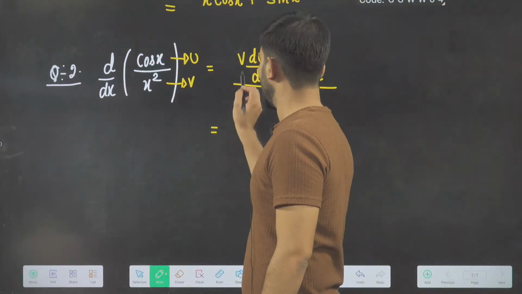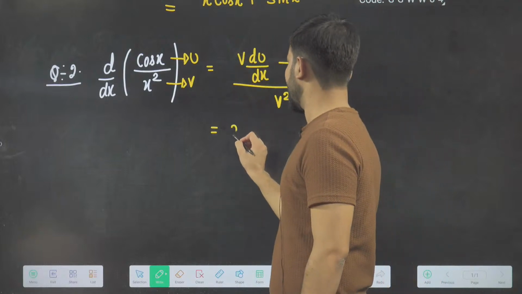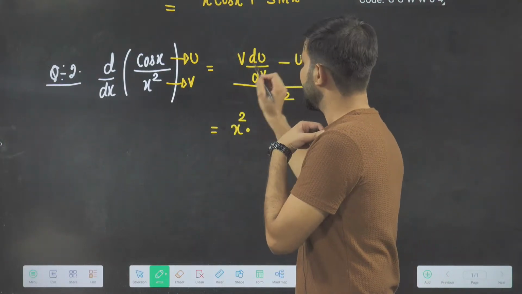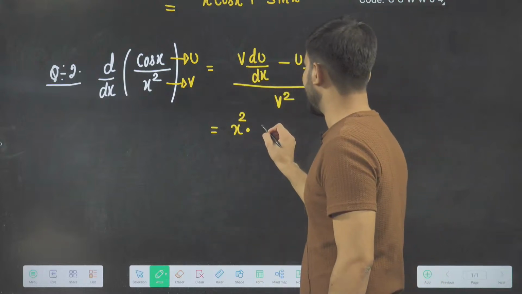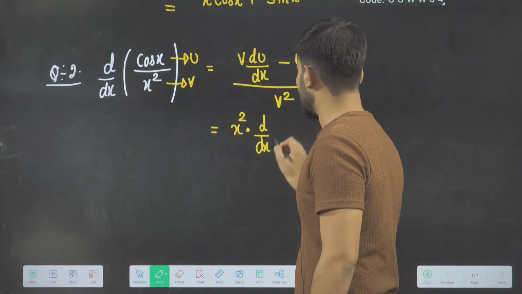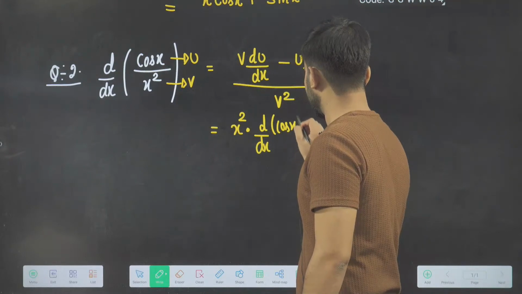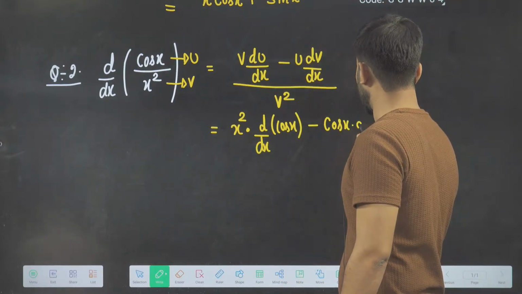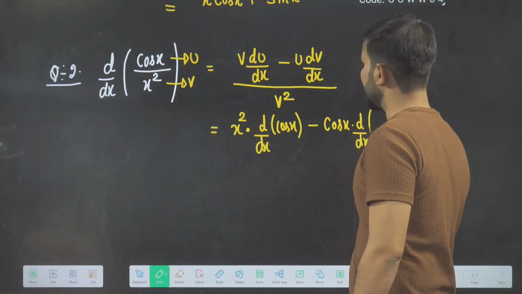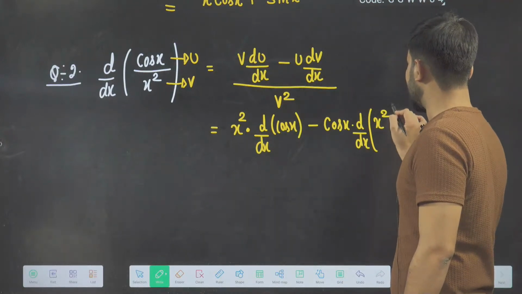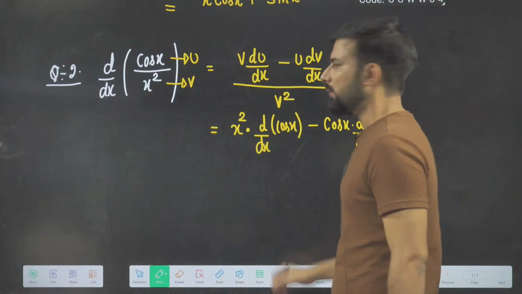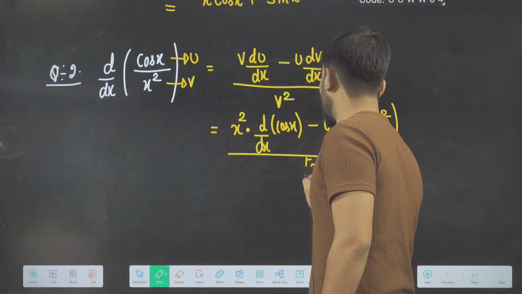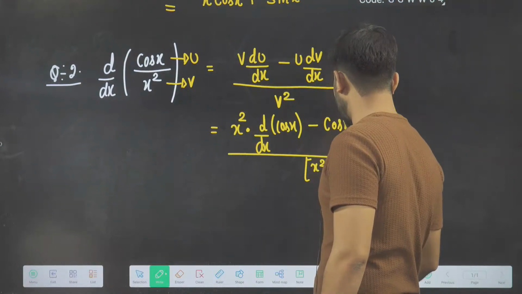Now apply this formula here. What is v here? v here is x square. And then into du upon dx. Whose differentiation do I have to write? d by dx of cos x, minus u is what? Cos x into d by dx of v. v is your x square, divided by v square. And what is my v? That is x square whole square. x square is a square.